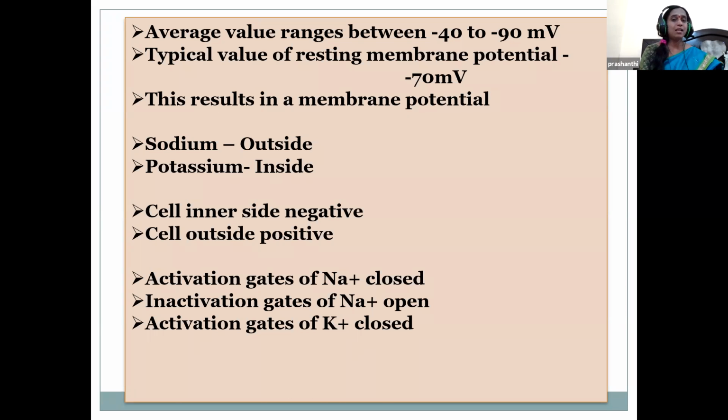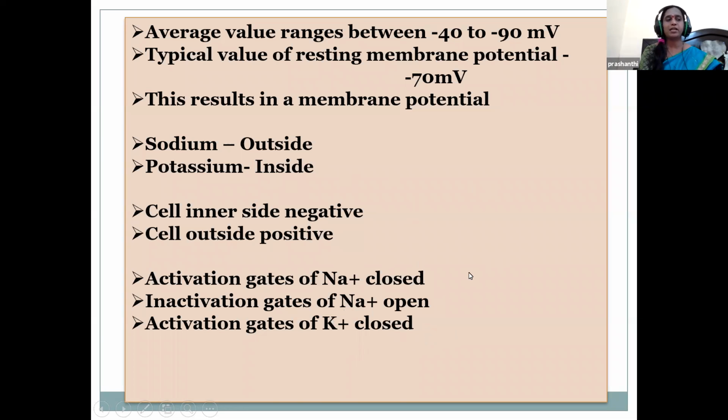When the cell membrane is at rest, potassium ions accumulate inside the cell and sodium ions accumulate outside the cell. The membrane is more permeable to potassium ions, which accumulate inside, and outside the cell are sodium ions. So inside the cell is negative, outside the cell is positive. Here the activation gates of potassium are closed, so there is no entry nor exit of potassium ions.